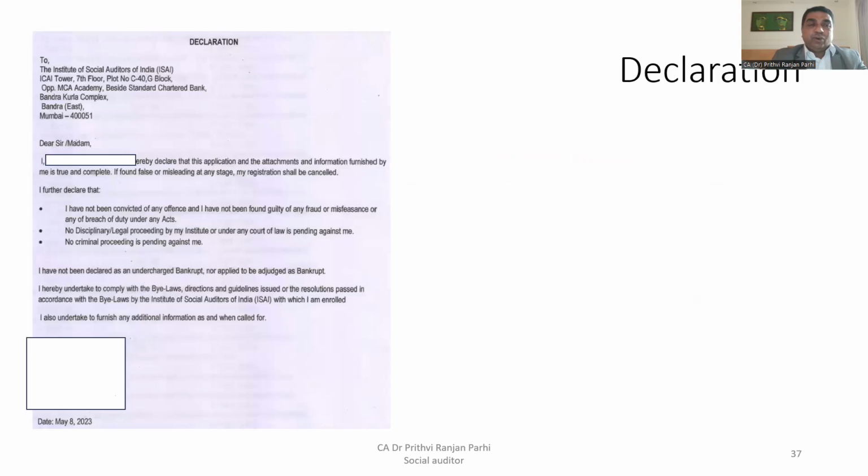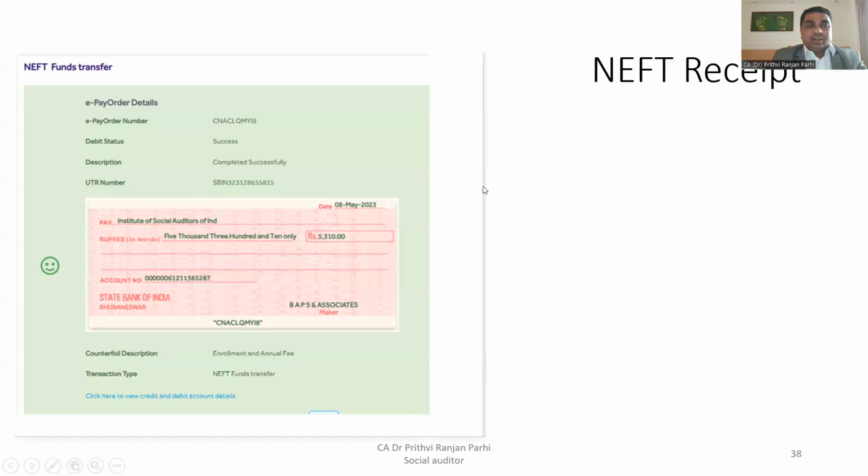Right? Once you are enrolled, you will be okay. And also you have to give a declaration that you have not been convicted of any offense. Okay, no disciplinary or legal proceeding is pending before you. No criminal proceeding is pending against you. So this kind of declaration one is supposed to submit. And you have to make the payment also.